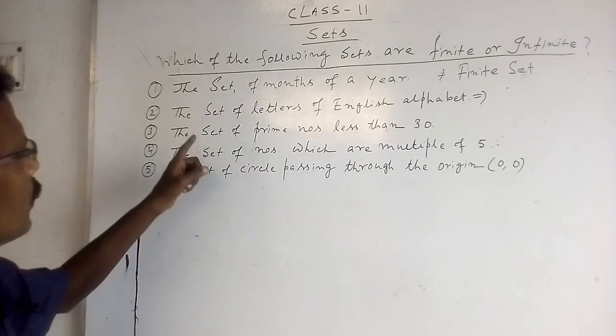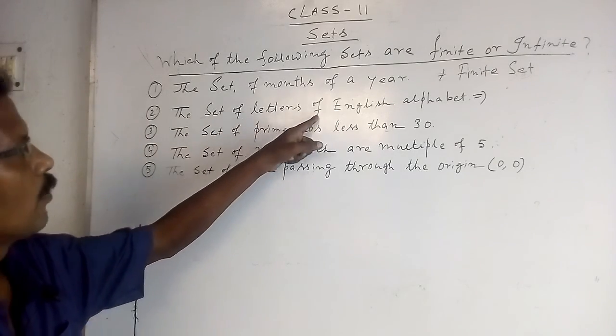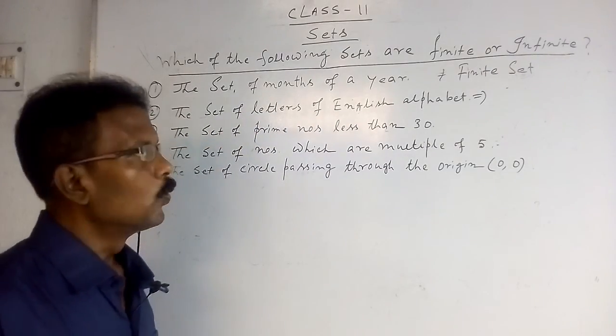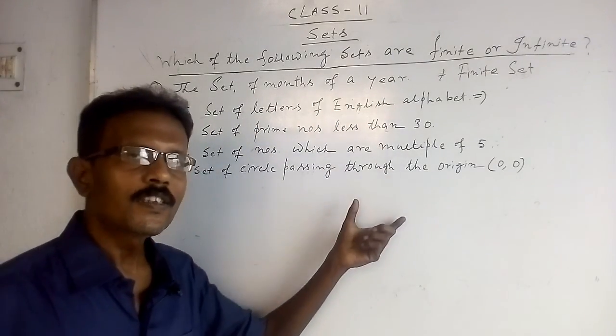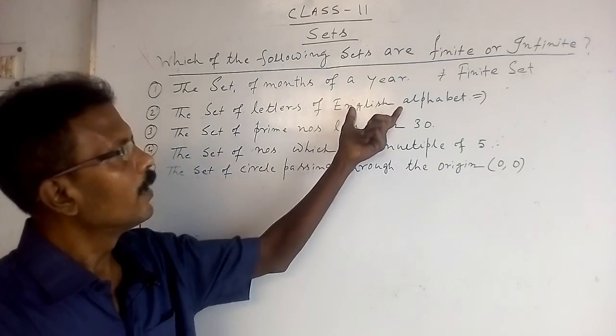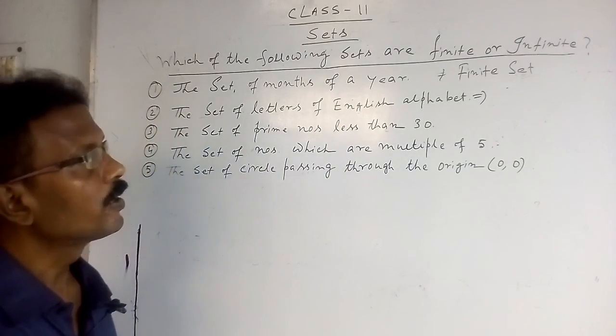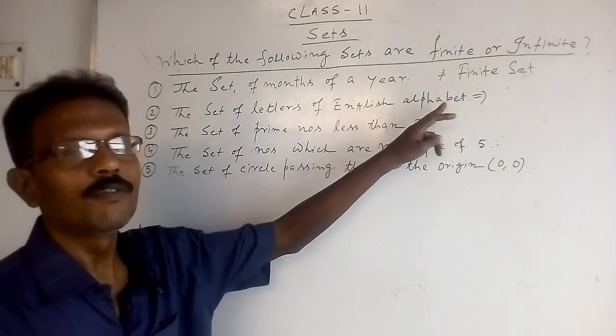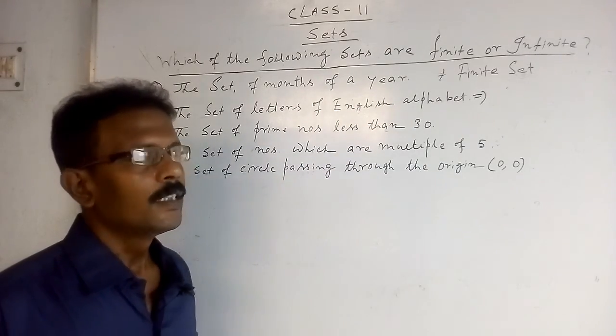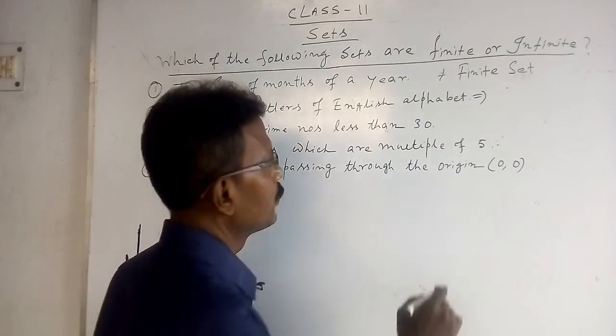Now the second one: the set of the letters of the English alphabet. We know there are 26 letters in the English alphabet. Therefore this is also a finite set.